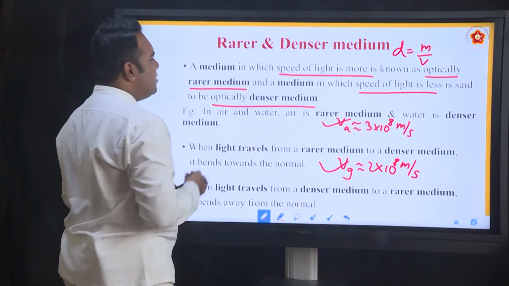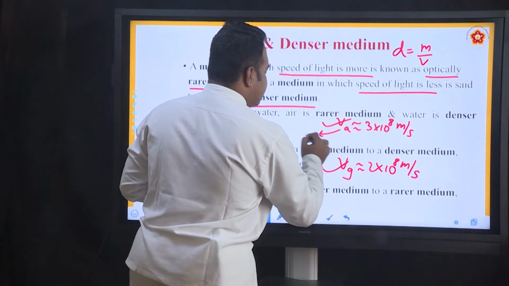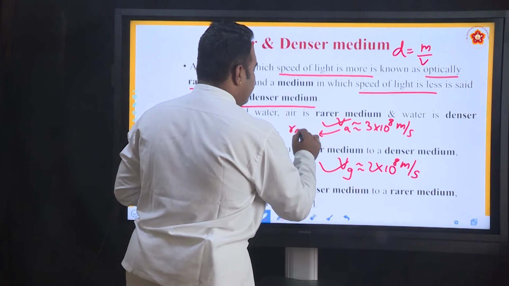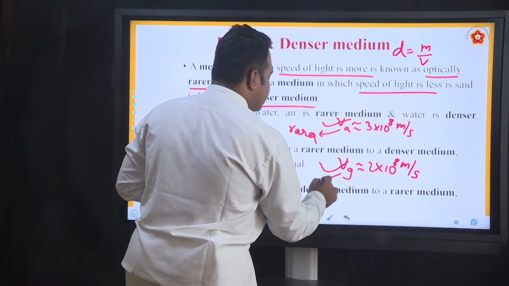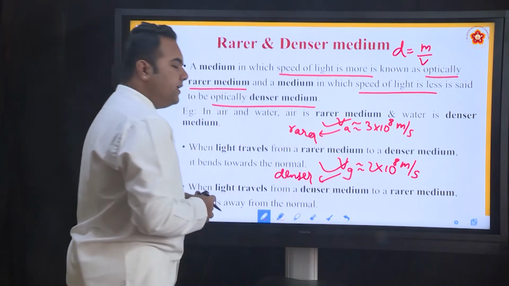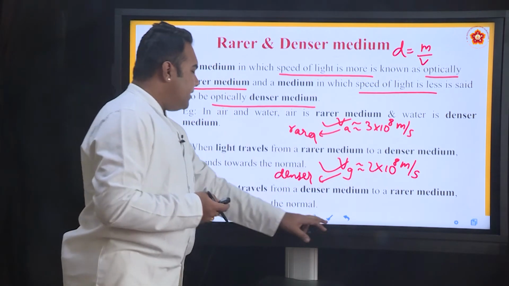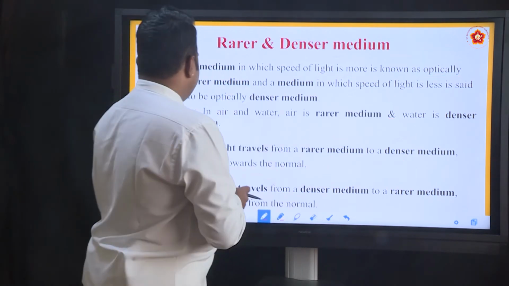Now, we know the value of speed of light in air and in glass. By the definition of rarer medium and denser medium, air is taken as rarer medium and glass is taken as denser medium. Because speed of light in glass is lesser, we call it optically denser medium. This is called optically rarer medium.